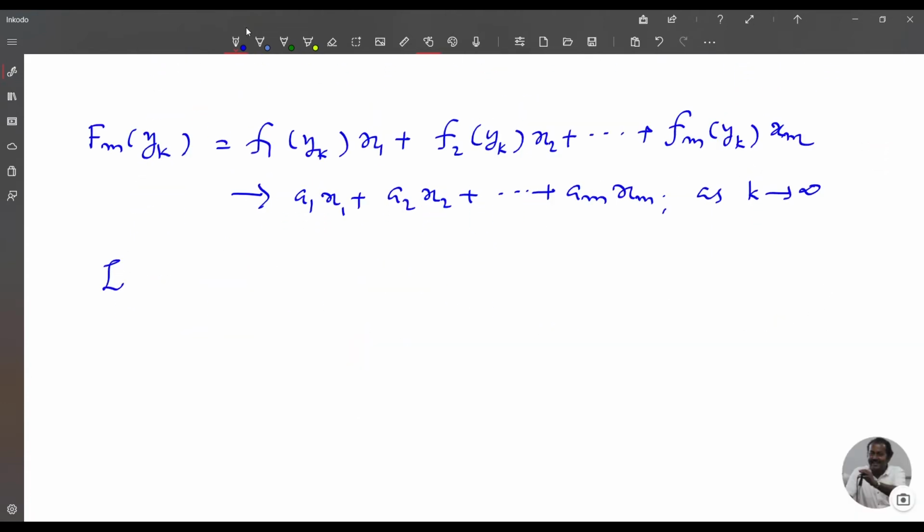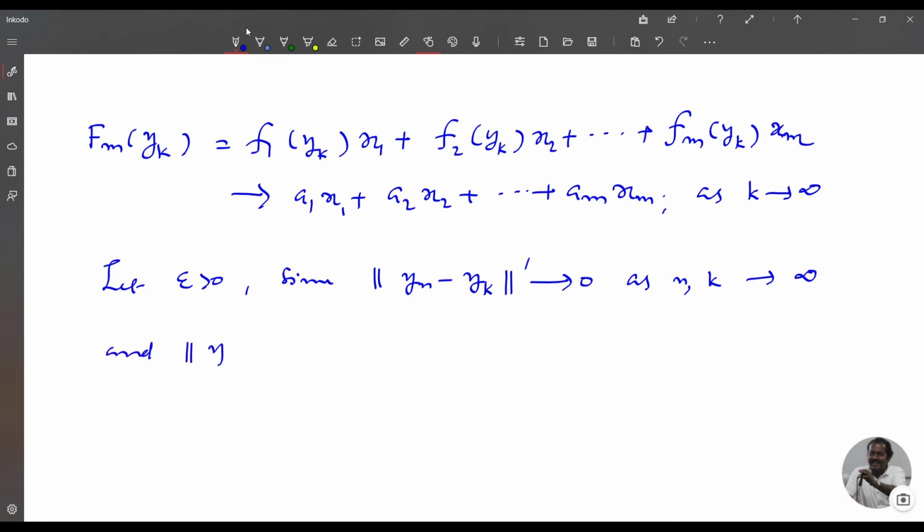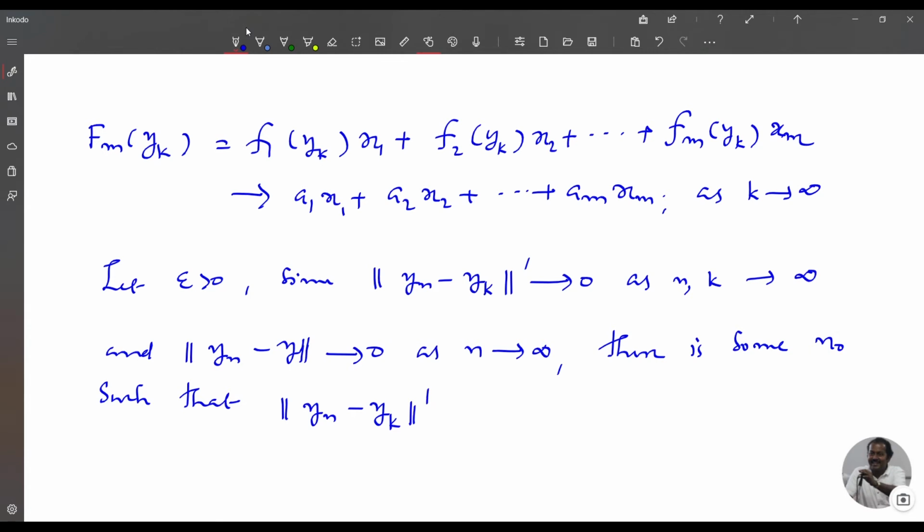Now let epsilon greater than 0. Since norm dash of yn minus yk tends to 0 as n, k tends to infinity, because yn is a Cauchy sequence with respect to norm dash, and norm of yn minus y tends to 0 as n tends to infinity, there is some n naught such that norm dash of yn minus yk is less than epsilon and norm of yn minus y is less than epsilon for all n, k greater than or equal to n naught.